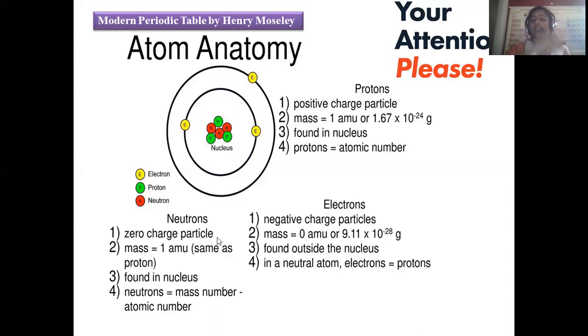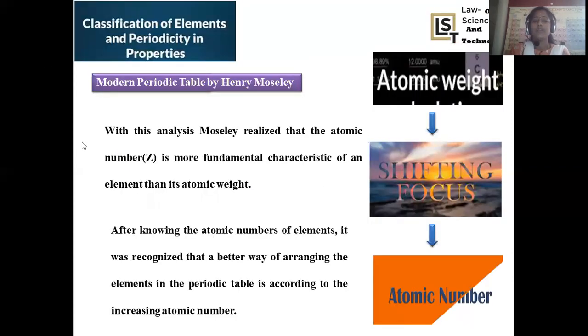This is very important for finding the isotopes of various elements. A single element can have many isotopes. Isotopes vary in their number of neutrons rather than protons and electrons. The proton and electron counts do not vary, only the neutron count varies across isotopes, right? So this is about the anatomy of the atom. This is extra information related to periodic properties.